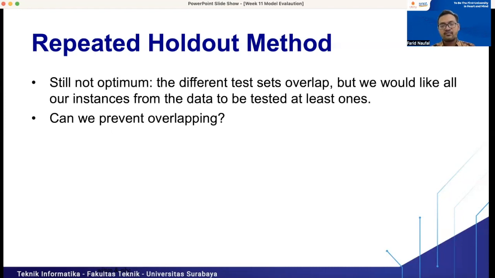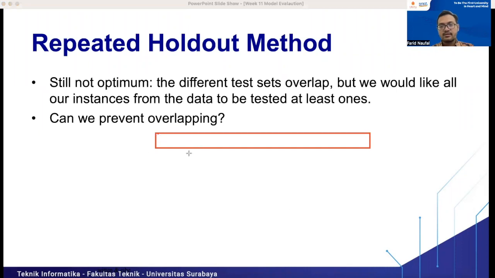Okay, can we prevent overlapping? So the problem is with the repeated holdout method. I will give you some illustration here. We have a data set of 100 observations, for example. Then we split it into 70 and 30.